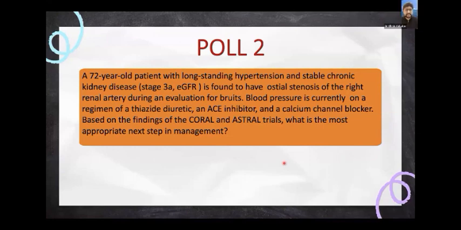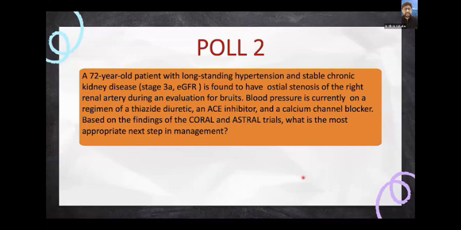Sir, as you see in this patient, the history given is 72 years. It's an elderly male patient, and they have mentioned that it's an ostial stenosis. So most likely it is because of atherosclerotic stenosis. They have also mentioned that the patient's blood pressure control is stable. It's stable CKD 3A with good BP control and optimal therapy, including ACE inhibitors, calcium channel blockers, and antiplatelets.